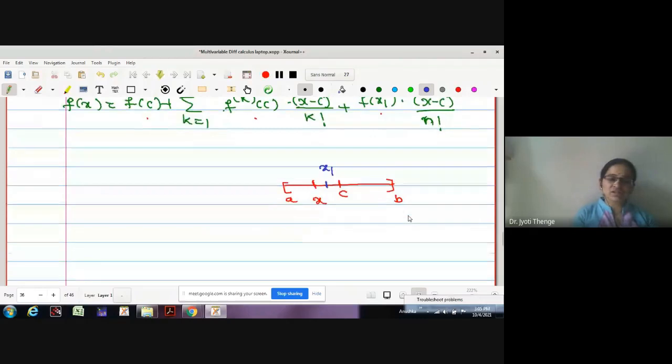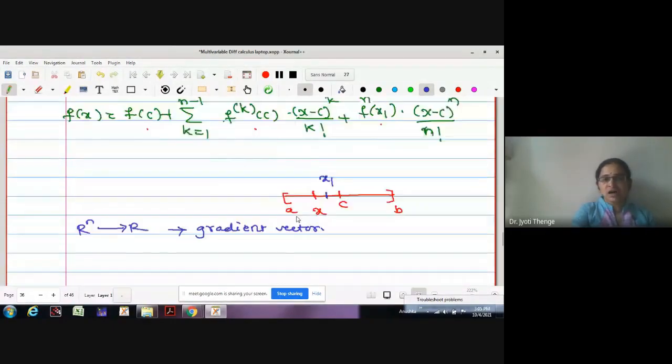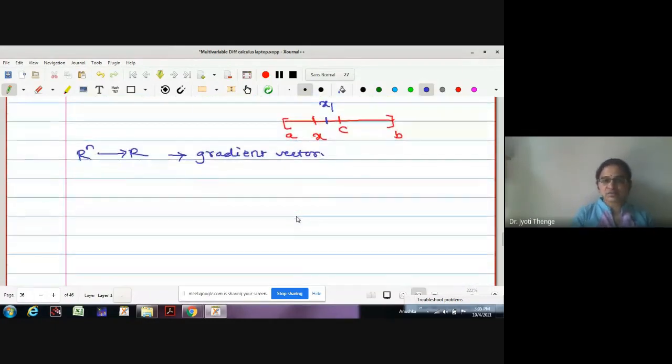Now here we are considering the Taylor's formula. We are going to prove the Taylor's formula for the function of Rn to R type. Then what is the nature of the derivative? Is it a gradient vector? Correct? Yes, ma'am. The nature of the derivative is a gradient vector. Therefore, we will start with a gradient vector and try to understand how this is going to give us the higher order directional derivatives. Okay. Now what will I write here? I will just write a notation.